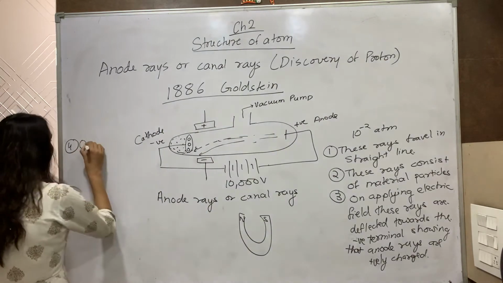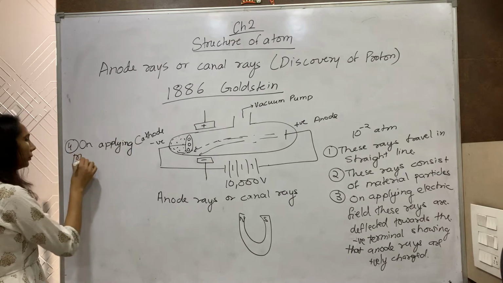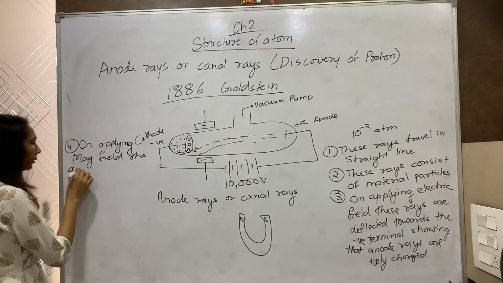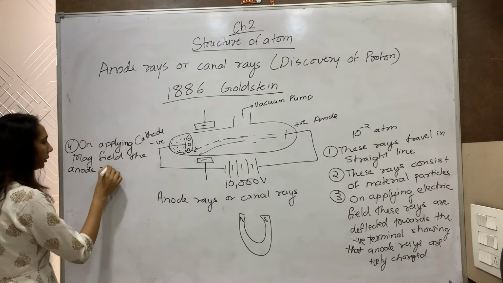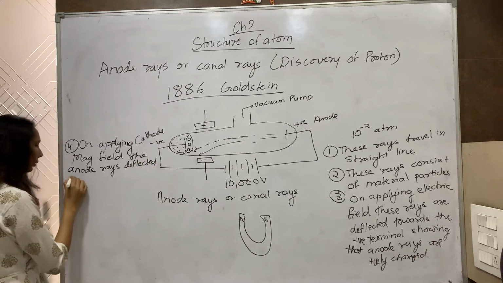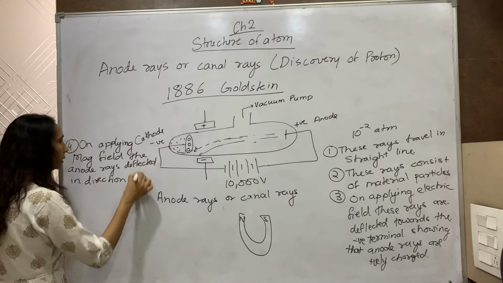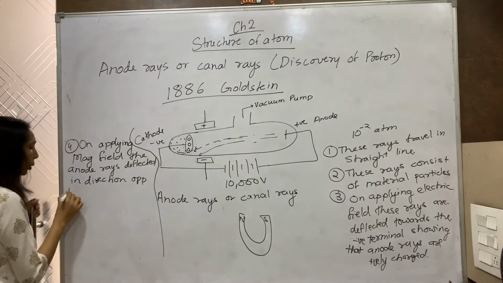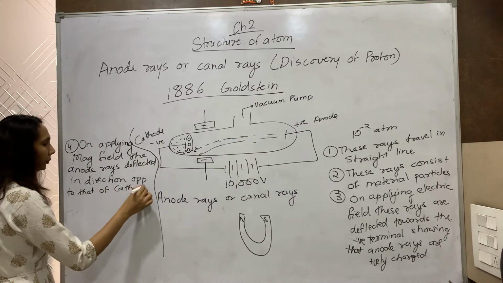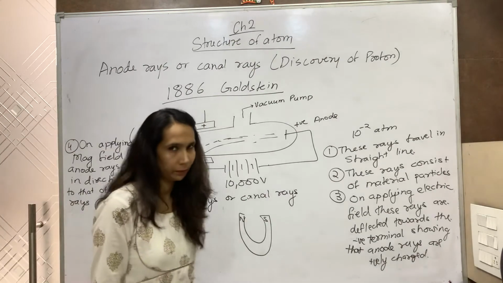So on applying a magnetic field, the anode rays deflected in the direction opposite to that of cathode rays.